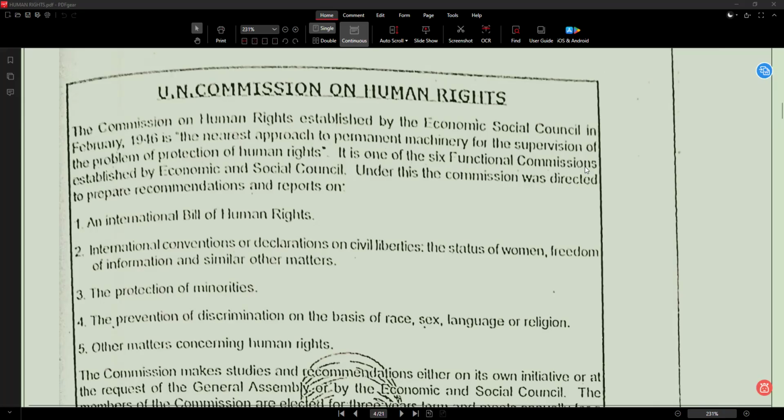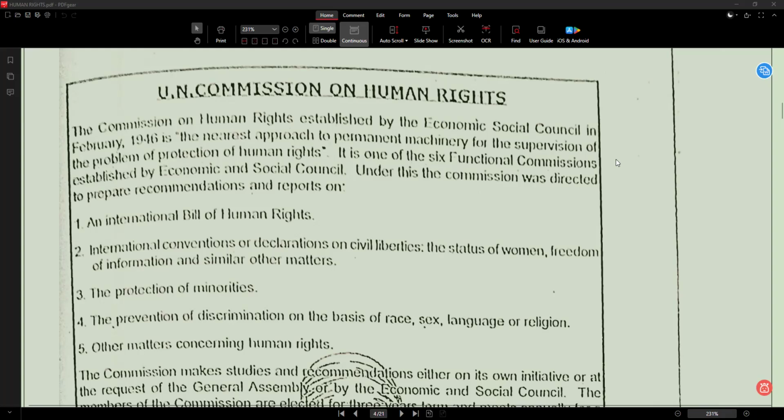Okay. For the supervision of, supervision means monitoring and watching. Next, the problem of protection. Problem of protection means issue of safeguarding. Next, human rights. Human rights means basic rights of the people.